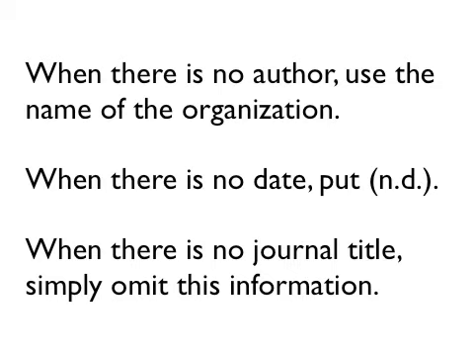And then when there's no journal title, you simply omit this information. That means leave it out. So if you don't have certain types of information, you leave them out. But you should always have something for author, even if there isn't an author. And you should always have something for date, even if there isn't a date. And you always need that retrieved on. Okay? And that is it.